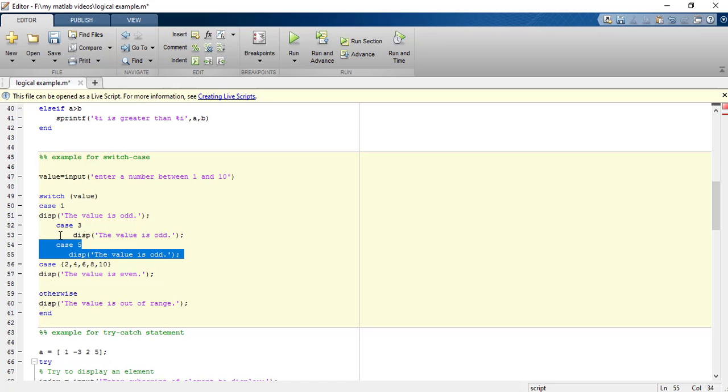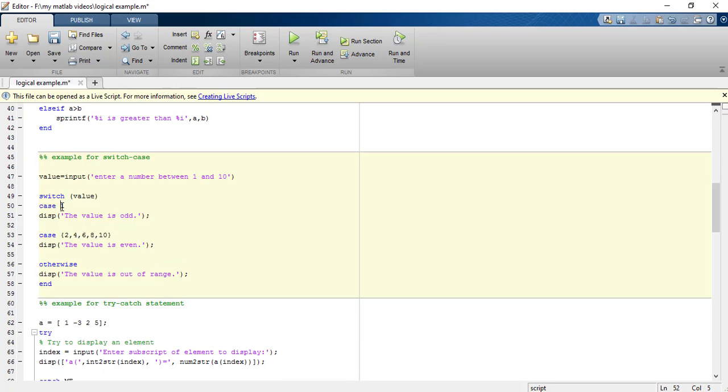But the easier way was to add all the conditions together and write a single statement like this, right?